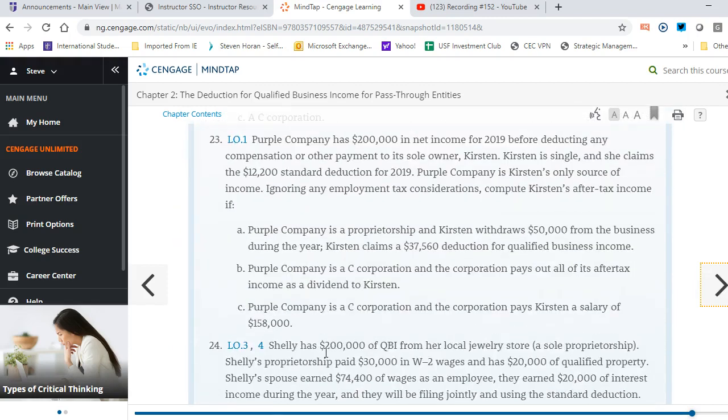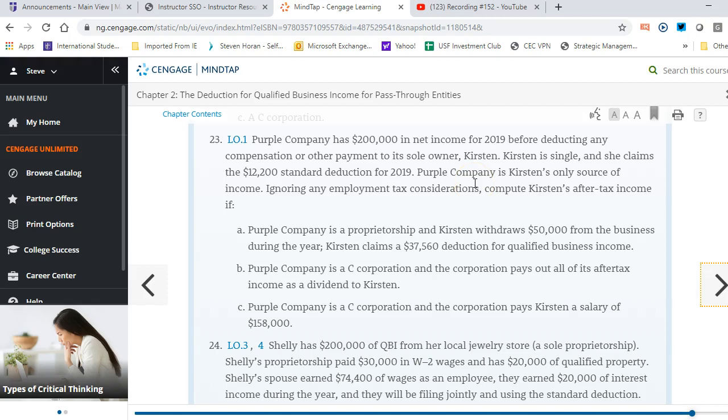Let's take a look at 23, and this is for Purple Corp. Purple has $200,000 of net income for 2019 before any deductions for compensation or payments to its sole owner, who is Kristen. Kristen is single, and she claims the $12,200 standard deduction in 2019.